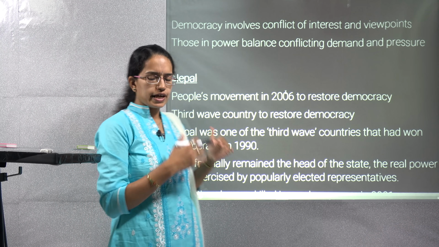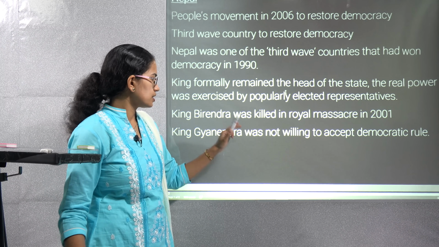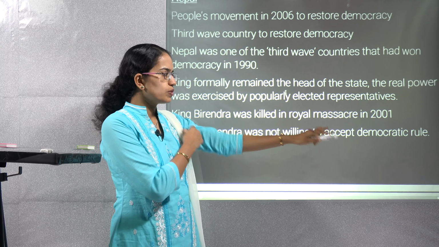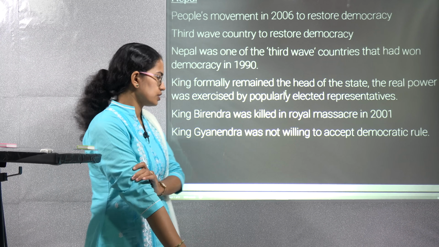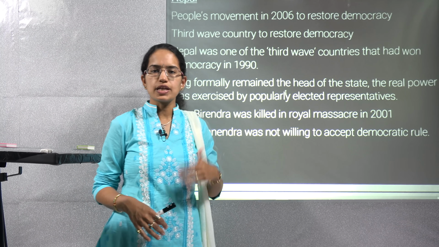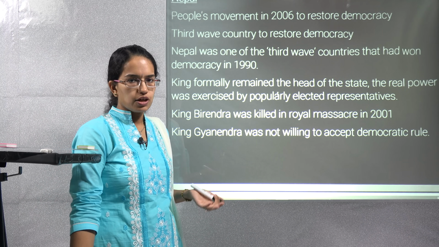initially there was the head of the state or the monarch that was ruling, and it was in the name of King Birendra. And this King Birendra was killed in one of the royal massacres in 2001. After that, King Gyanendra came to power, but he was not willing to accept the democratic rule in the country of Nepal.